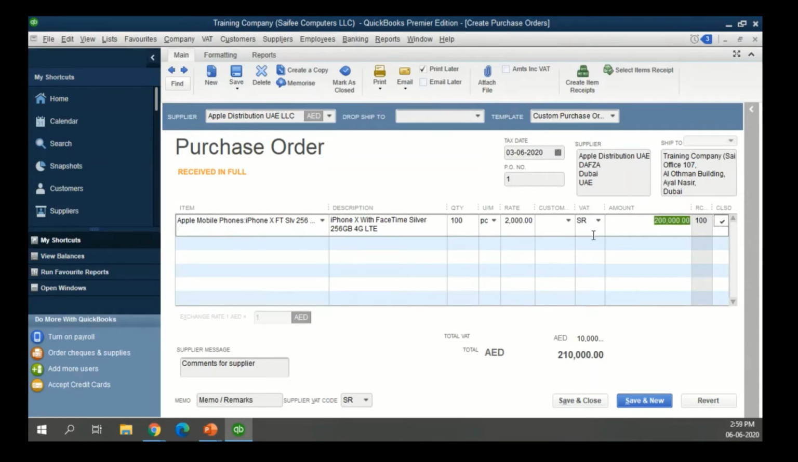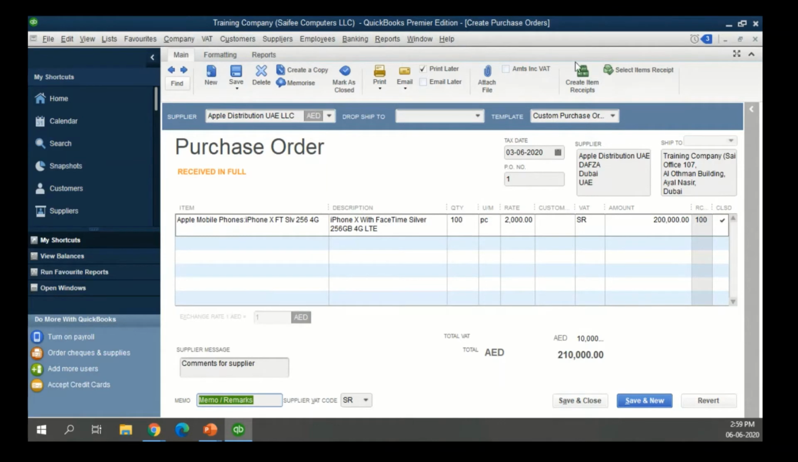The VAT, since we have already mapped the VAT codes, which are standard rated in this case, will calculate 5%. So you can see that there is a total amount of VAT populating at the bottom, which is 10,000 in this case. You have an option to enter supplier messages if you want to put anything important, or you can even have memos for your internal recording purposes. So later on, when you open this document, you can know exactly what the memo says. So this is how you create a purchase order.